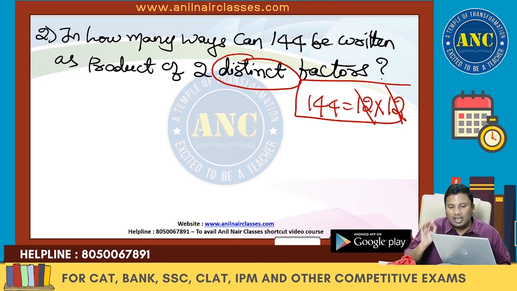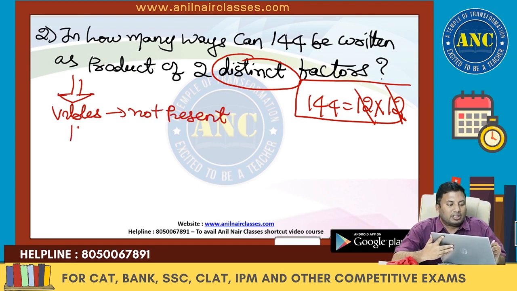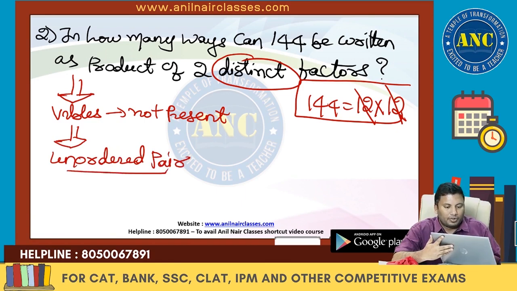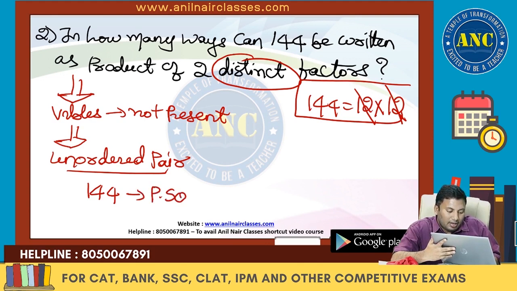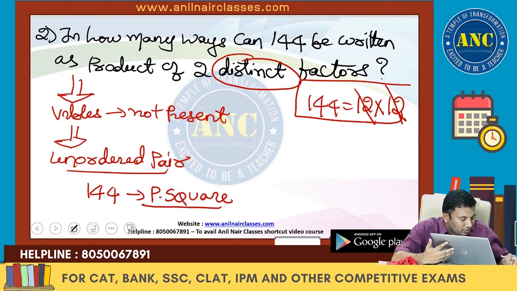In how many ways can 144 be written as a product of two distinct factors? Step number 1. Variables are not present in the question. If variables are not present in the question, it is an unordered pair. In an unordered pair, and that too 144 is a perfect square. Hints are there in the question. 144 is a perfect square.